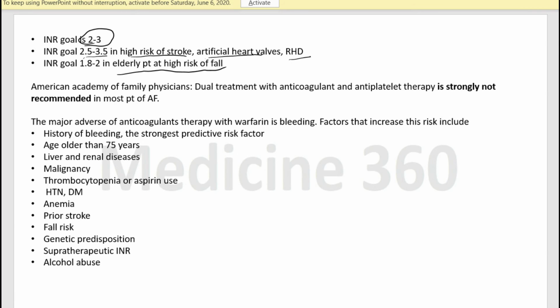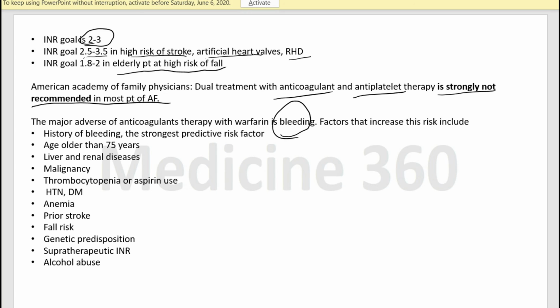Now, some people recommend both antiplatelet and anticoagulant therapy in atrial fibrillation, but the American Academy of Family Physicians does not recommend this, and it is strongly not recommended in patients with atrial fibrillation to use both at the same time. Now, what are the major adverse effects of anticoagulant therapy with warfarin? The most common side effect of both is bleeding.